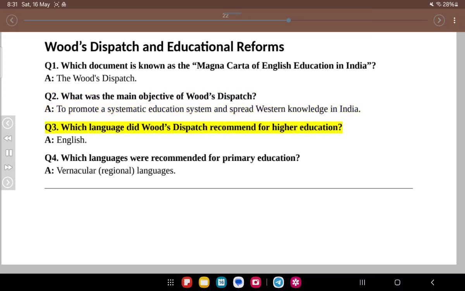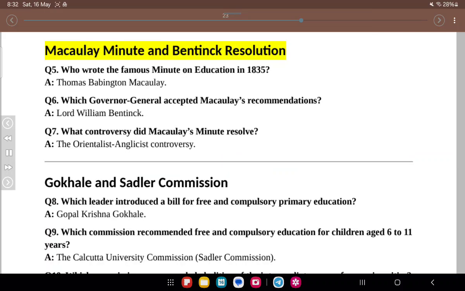Q3. Which language did Woods Dispatch recommend for higher education? A. English. Q4. Which languages were recommended for primary education? A. Vernacular, regional languages. Macaulay Minute and Bentinck Resolution.